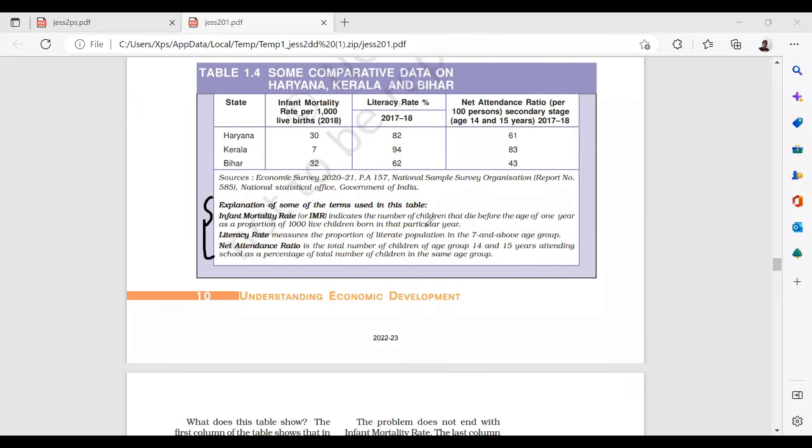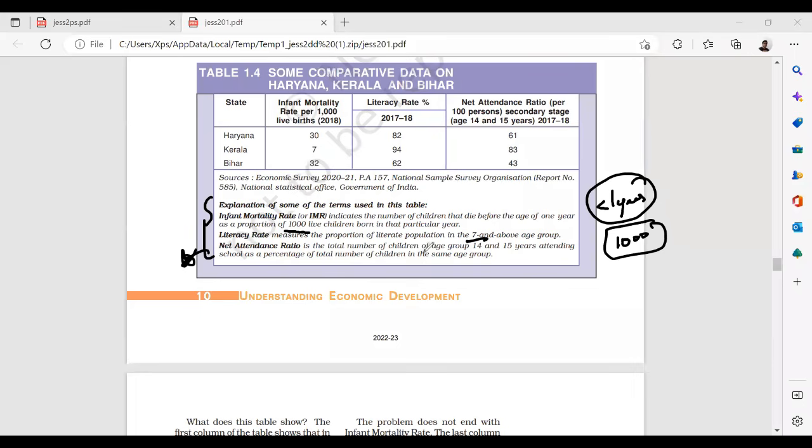IMR indicates the number of children that die before the age of 1 year as a proportion of 1,000 live children, when we take the ratio in a particular year. Next, the literacy rate measures the proportion of the literate population aged 7 and above. This you know, very basic. Net attendance ratio is a new term which you have to remember.